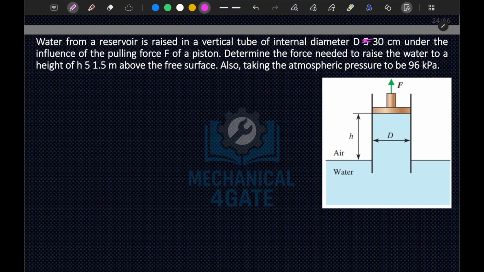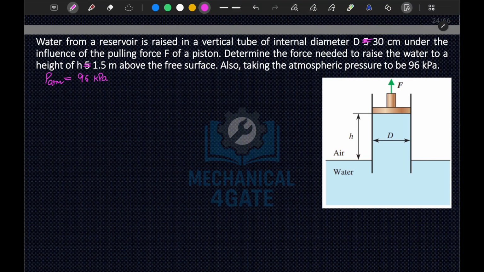Determine the force needed to raise the water to a height of h equal to 1.5 meter above the free surface, also taking the atmospheric pressure to be this. We have been given the atmospheric pressure PATM equal to 96 kilopascal.